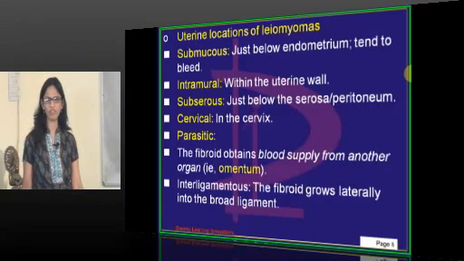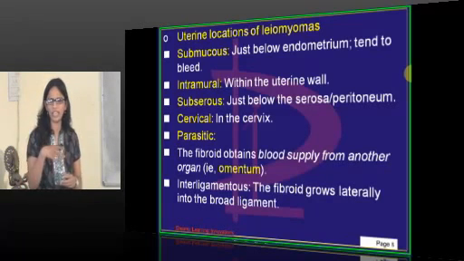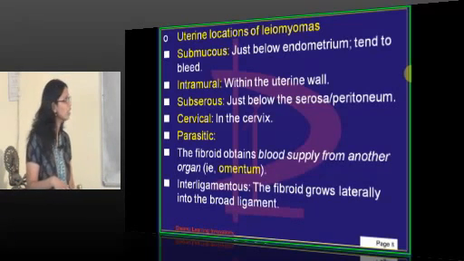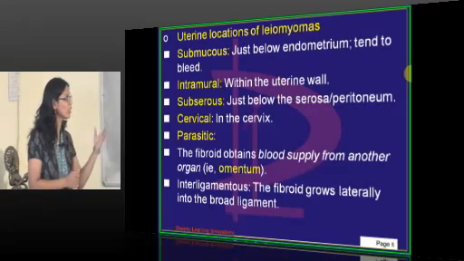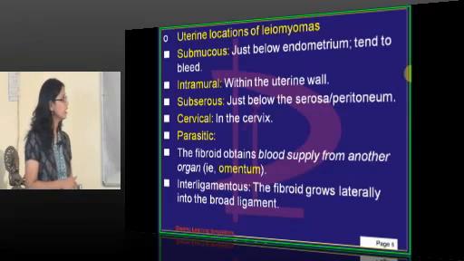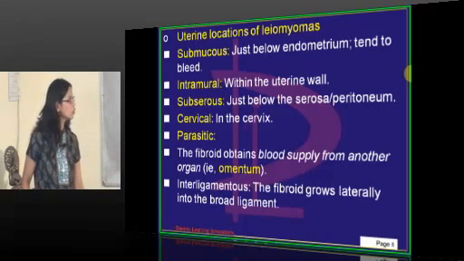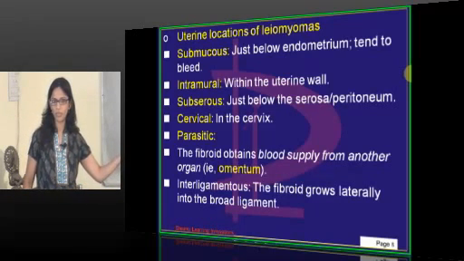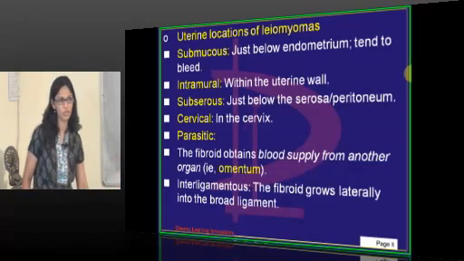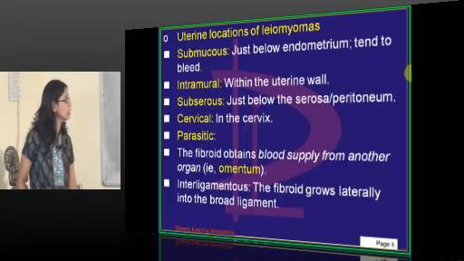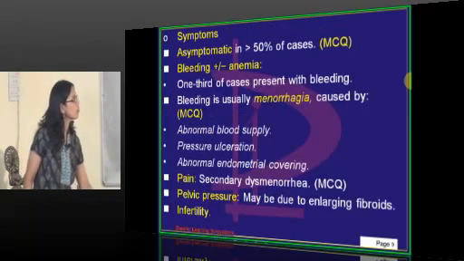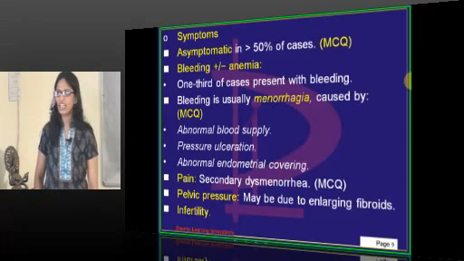Parasitic fibroid: it develops from the uterus, wanders in the abdomen, and gets its blood supply from the omentum, intestine and other organs. That is called a parasite. The fibroid obtains blood supply from other organs. Interligamentous: the fibroid grows largely laterally into the broad ligament. That is nothing but a false broad ligament and a true broad ligament. That is interligamentous.